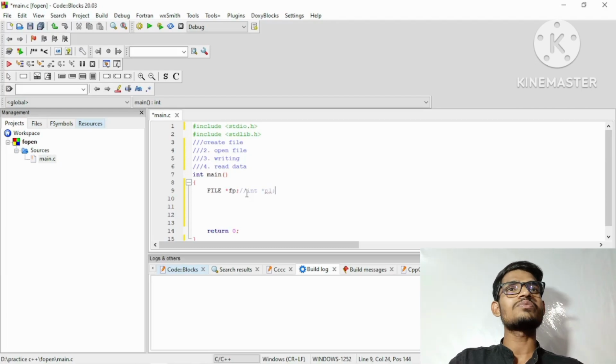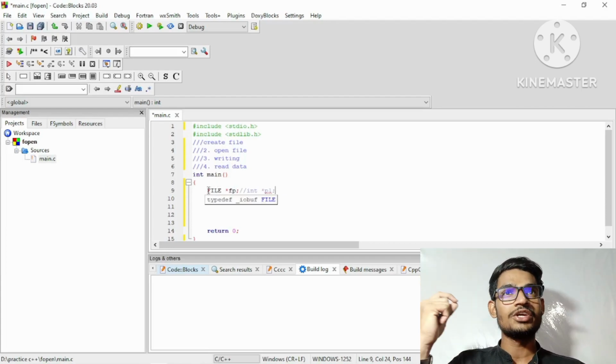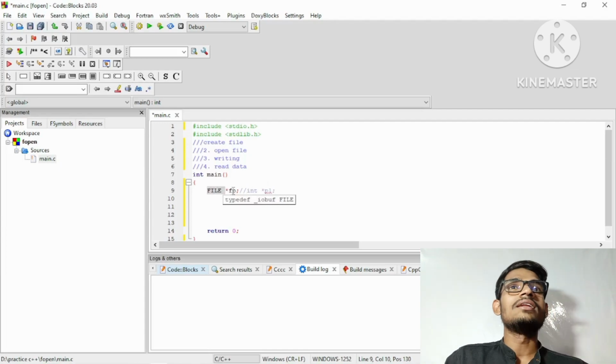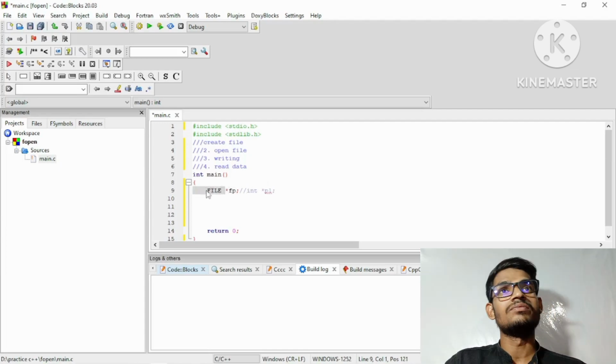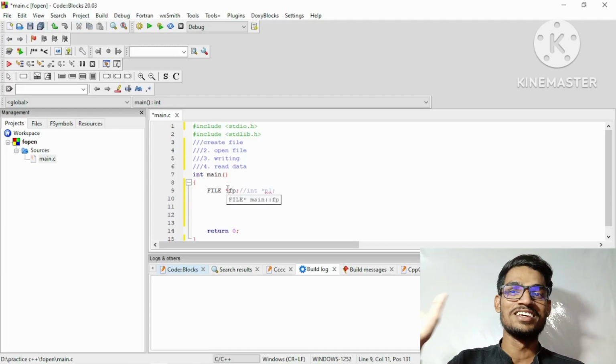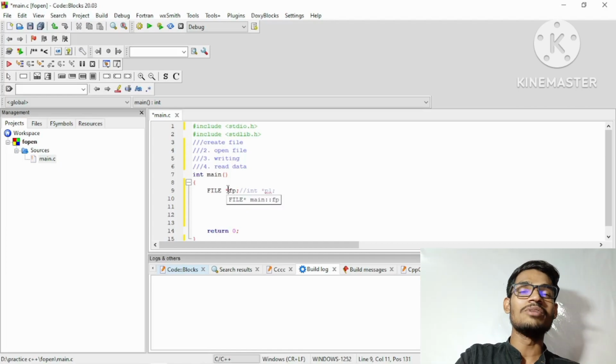This is the same here: a file type of pointer, and then the pointer name. FILE is predefined, it is a keyword you can say, and fp is the file pointer name. Here we have the asterisk. Without the asterisk, nothing works, so we must have the pointer symbol.